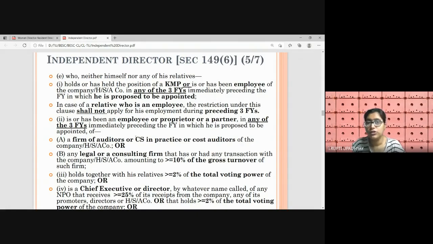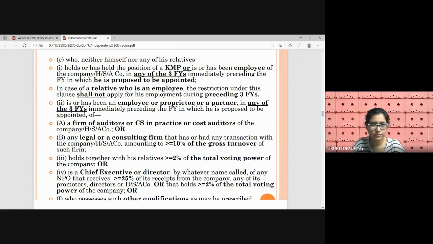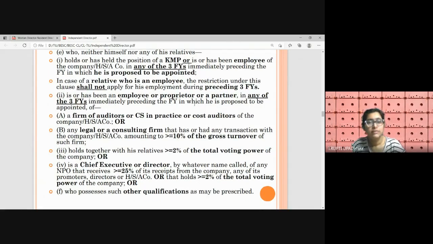He should also not be an employee in the company or HSA in any of the three preceding financial years immediately preceding the financial year in which he is supposed to be appointed as an independent director. Next, for the relative, obviously the relative is totally restricted: the relative should not be a KMP, not presently and not in the past, right? But a relative can be a normal employee in the company.